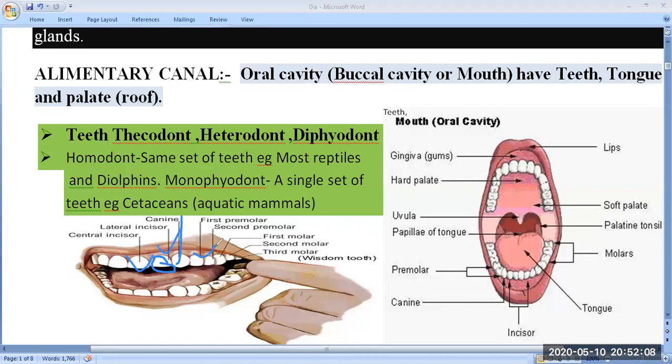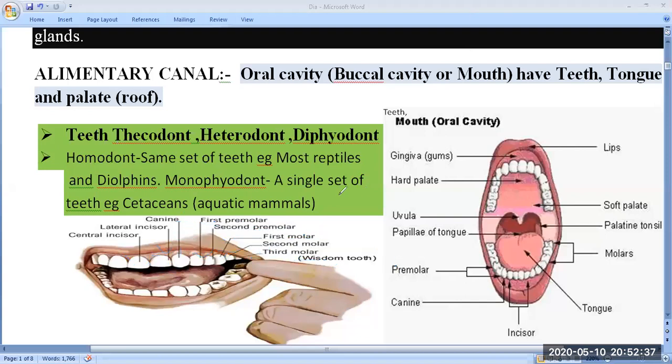There are two premolars, first and second premolar. Molars are three in number: first molar, second molar, and third molar. The third molar is also called the wisdom tooth, because it generally appears after the age of 20 years. Clear?